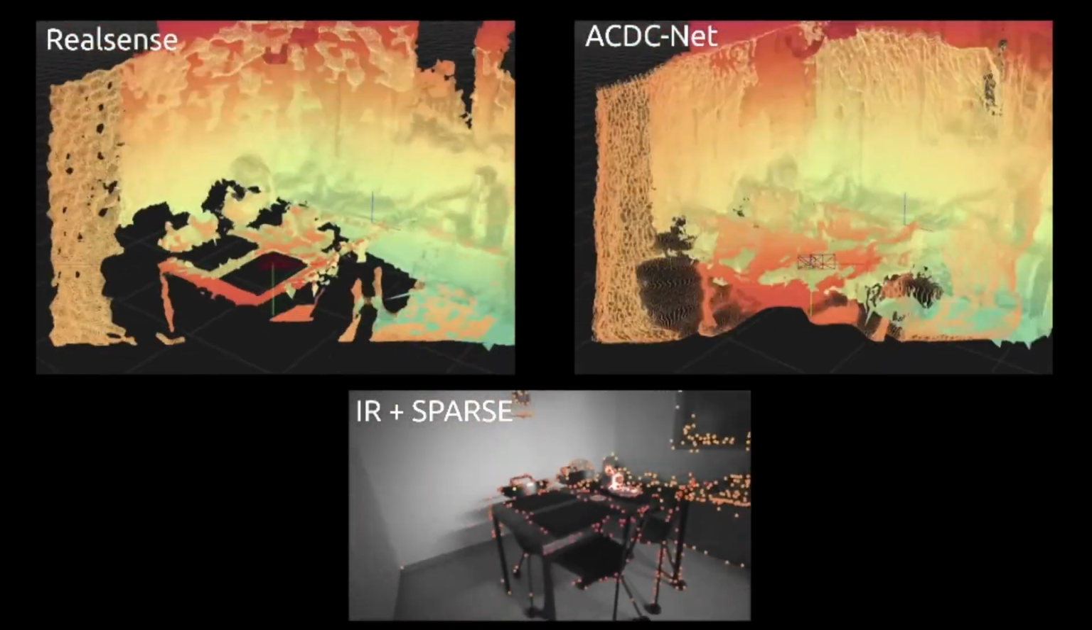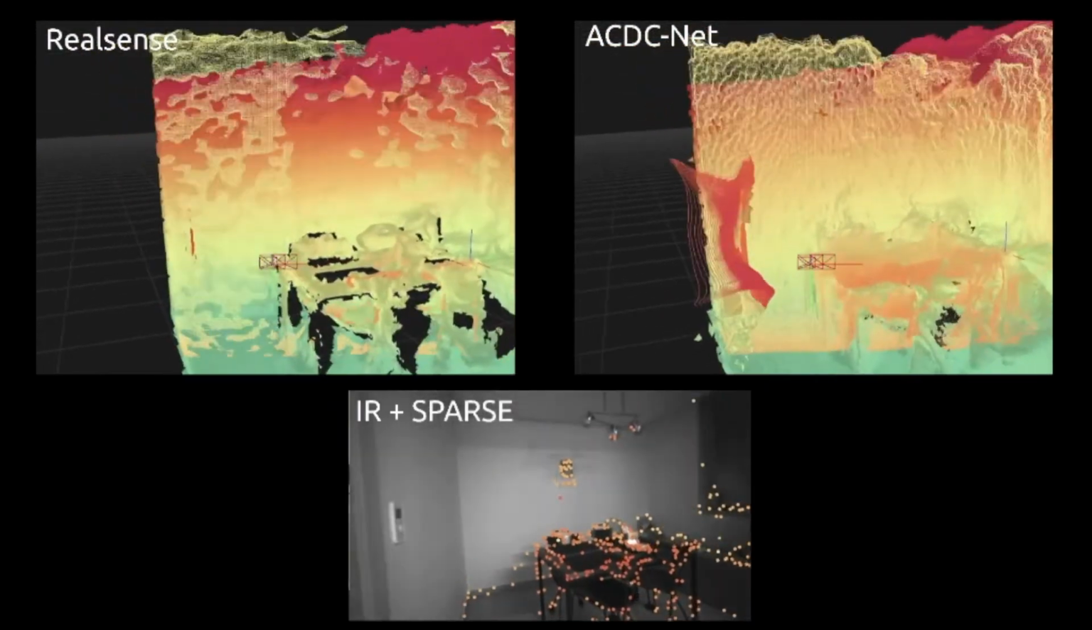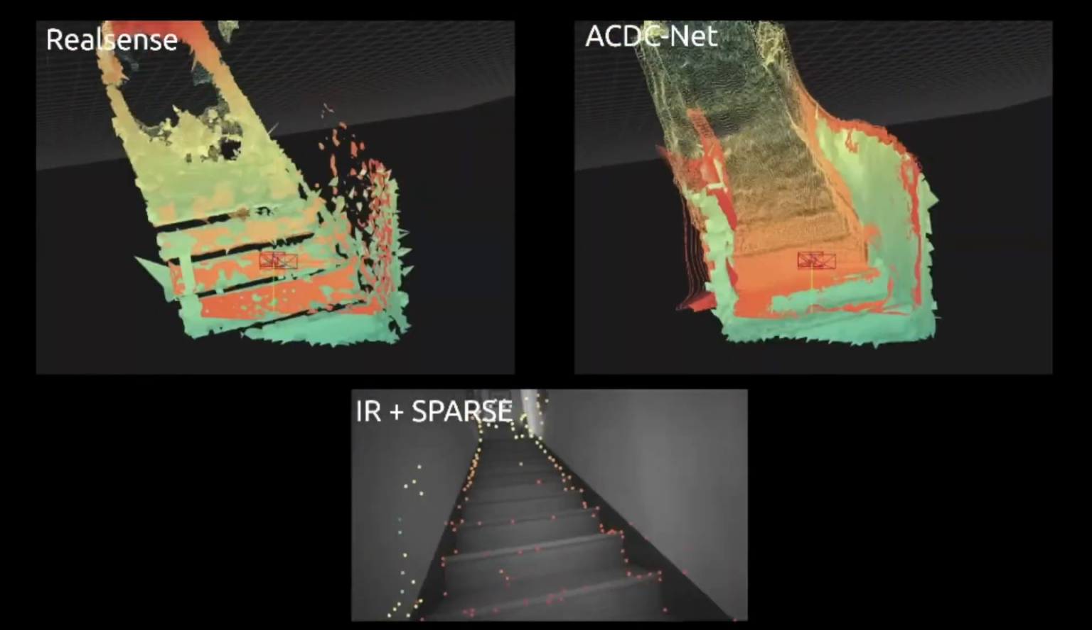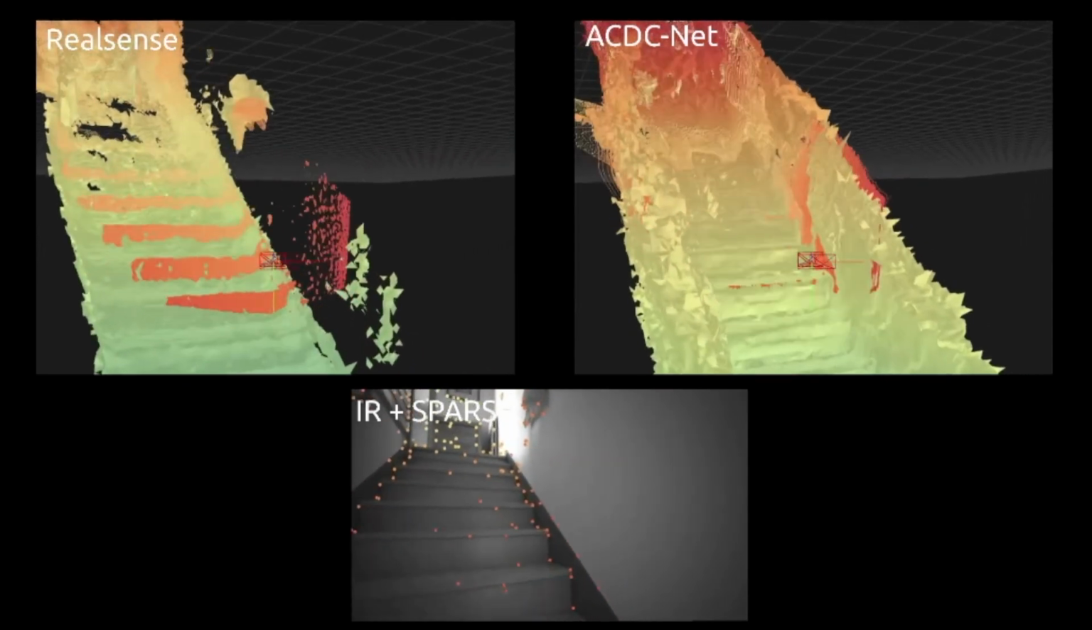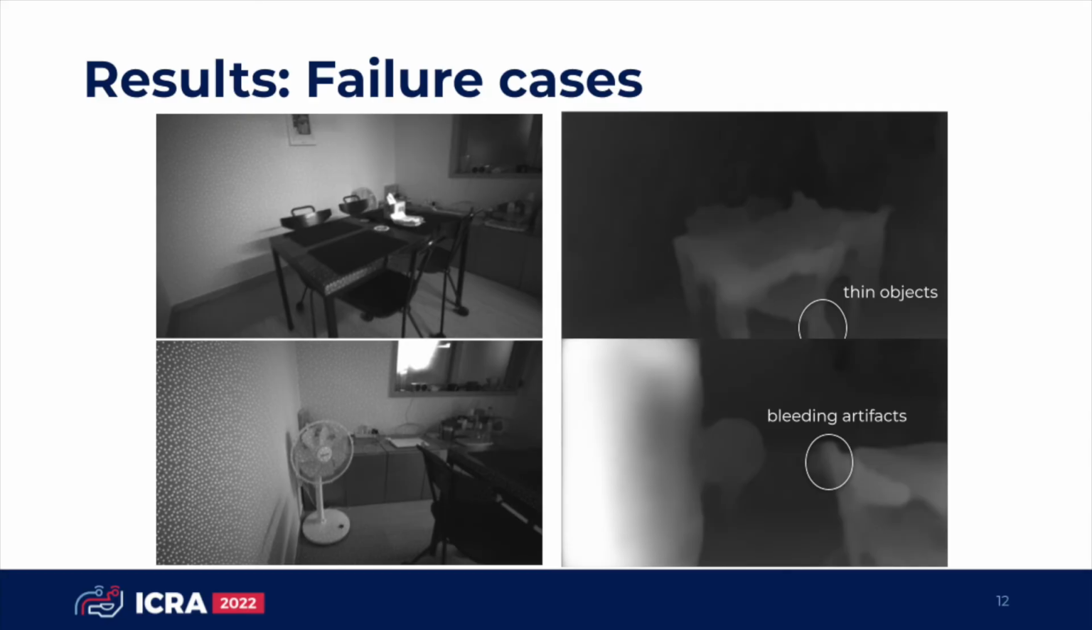In this video, we compare our predictions to the depth estimates from a RealSense sensor. Notice how our dense depth estimates result in a dense 3D reconstruction. Common failure cases of our method are thin objects and bleeding artifacts. This is a common failure case for self-supervised depth estimation methods, and there exist many works addressing these general issues. We plan to integrate some of these in follow-up works.